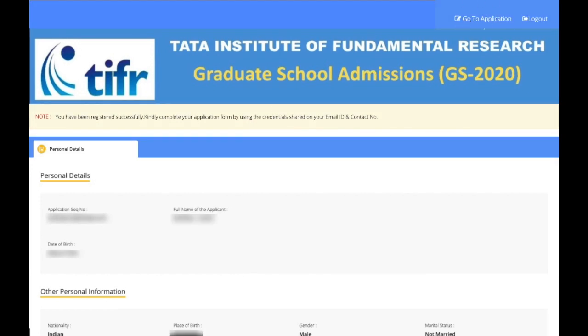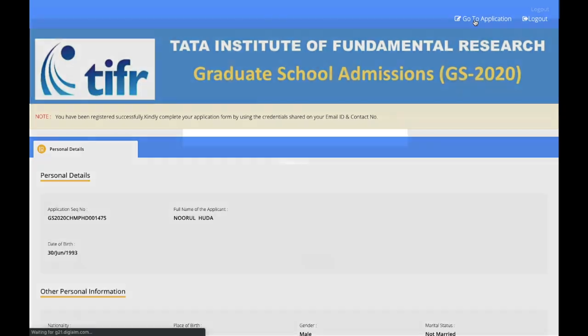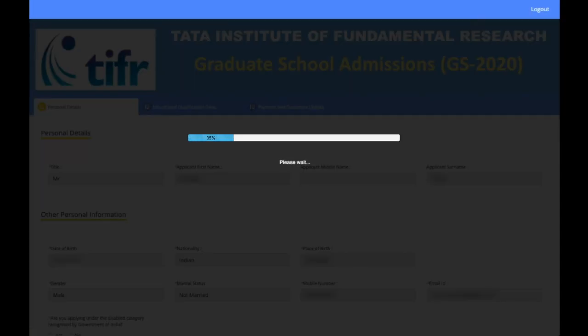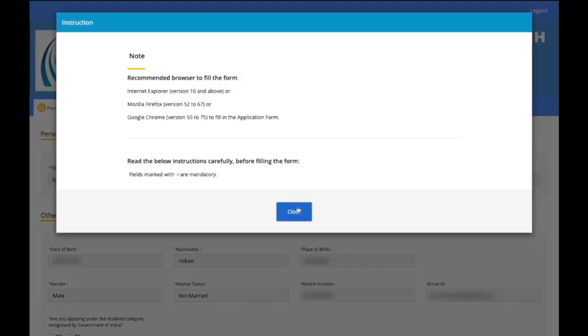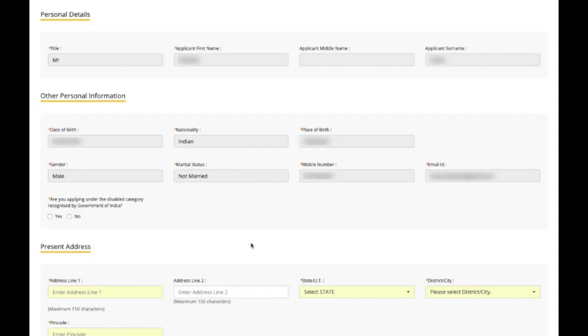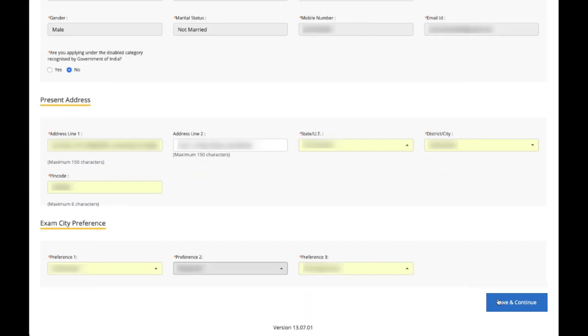On the right hand top you can see Go to Application. Just click over here and you will be redirected to the application to fill out all the rest of the things. Now the page is loading, and all the information over there has already been auto filled. You just need to fill the rest of the things which are involved. So let me fill up this form completely and then I'll show you what to do next. After filling up all the details, just recheck that everything is done. Just save and continue.